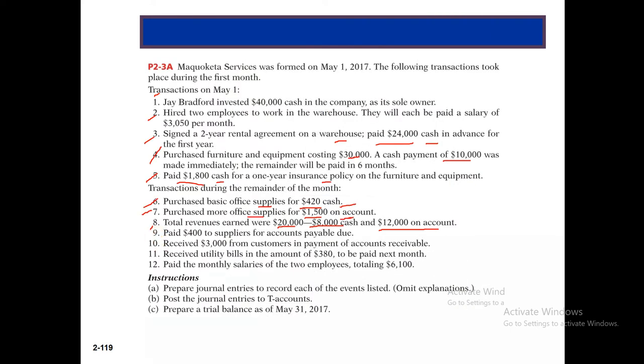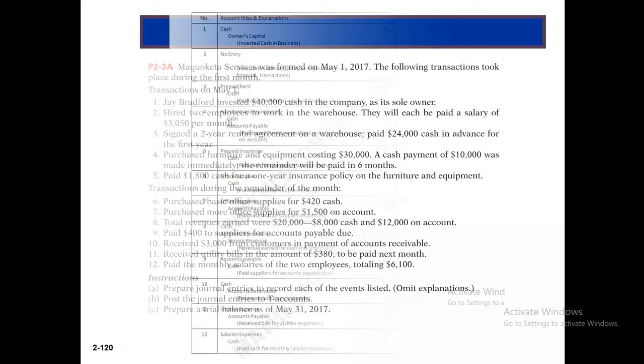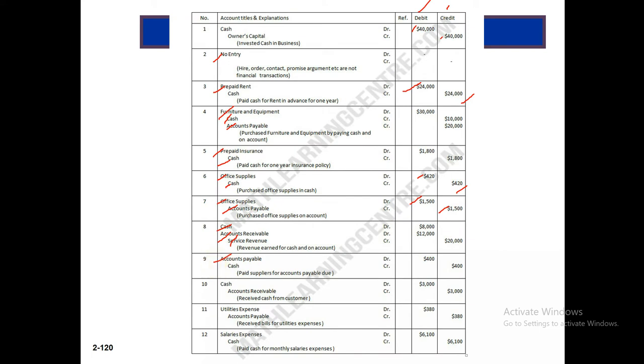And now paid $400 to suppliers for accounts payable due. So we are now paying, so cash credit, and for suppliers, definitely accounts payable will be debit. So here accounts payable debit and cash credit, this $400.